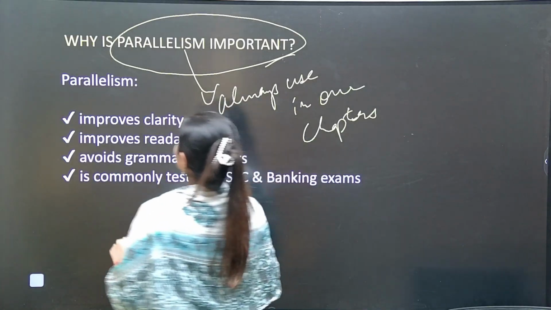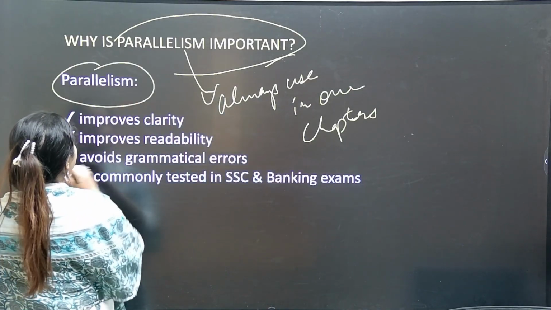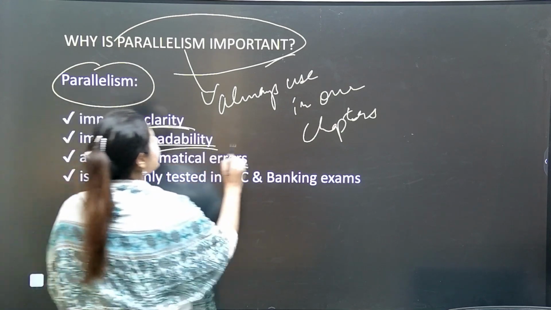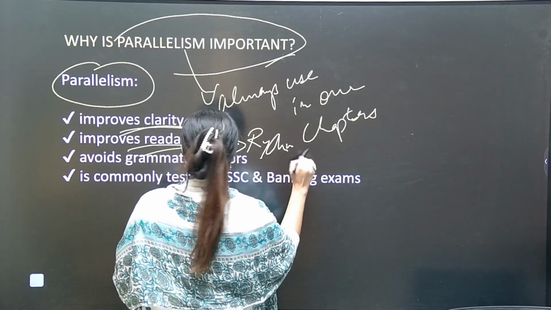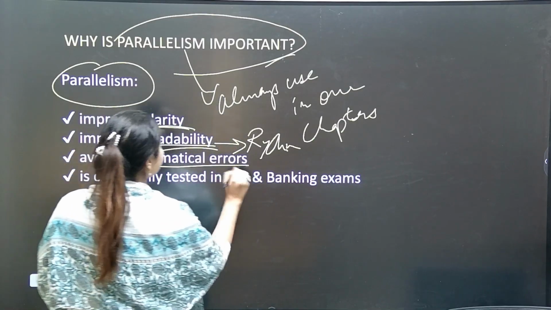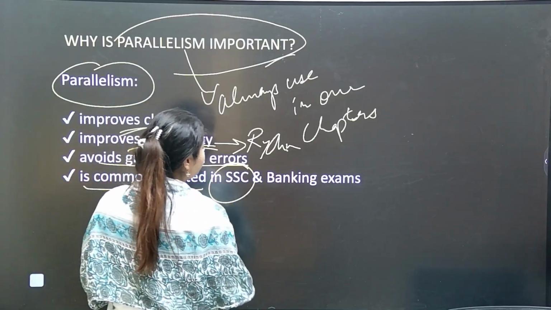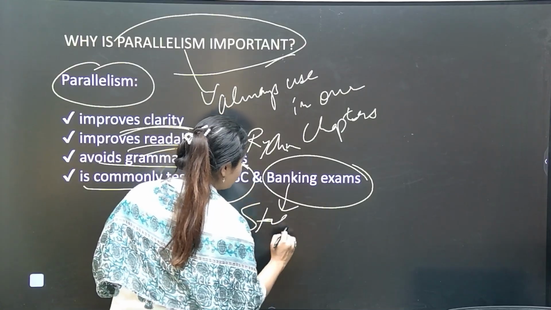Now, today we'll understand about this parallelism, why it is important. It improves clarity in the sentences, improves the readability, yes, because the natural rhythm, yes or no, avoids grammatical errors, yes, and is commonly tested in, most importantly, SSC, banking exams, also in state government exams.